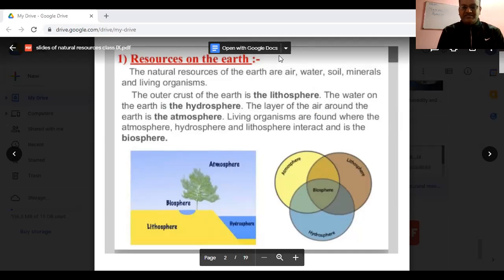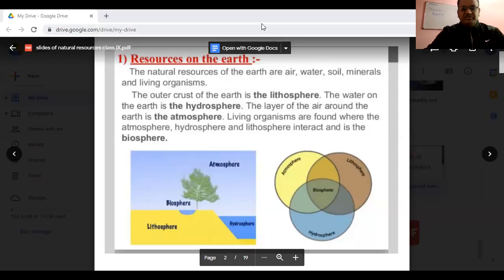We will also discuss how air is a natural resource for us, how water is a natural resource for us, and in the same way how soil, minerals, and living organisms are also natural resources. First of all, before going into the discussion of air as a natural resource, we have to understand the terms atmosphere, hydrosphere, and lithosphere.